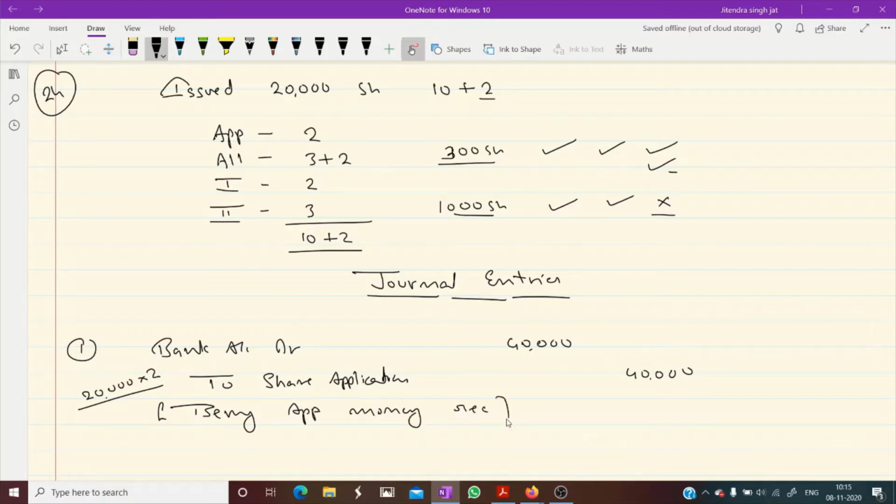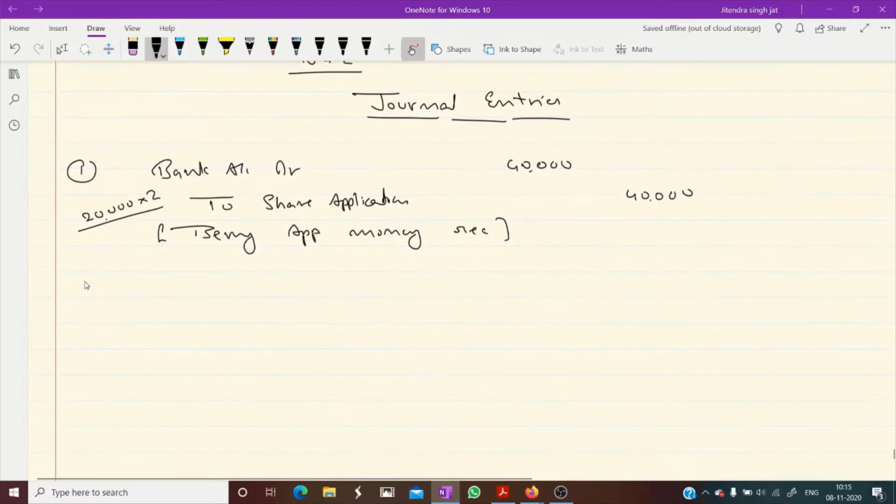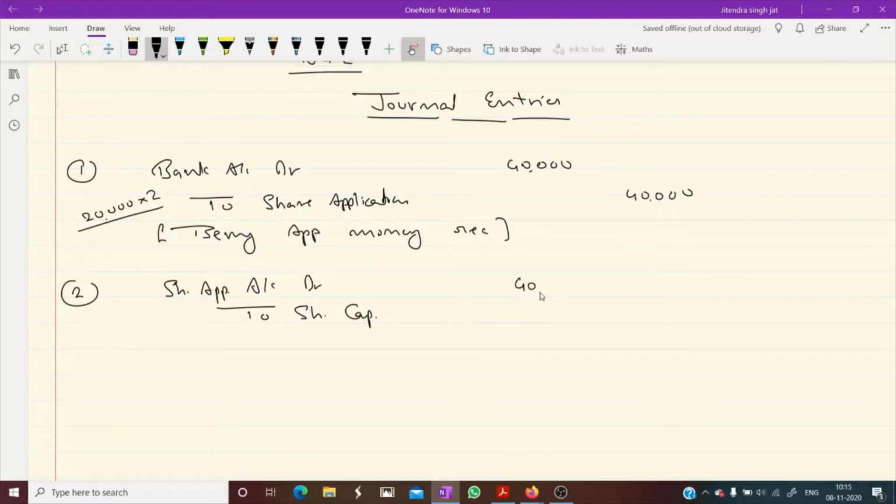Now application money is transferred to share capital. Share application account debit to share capital. There is no adjustment here. 40,000. Share application money is transferred to share capital account.